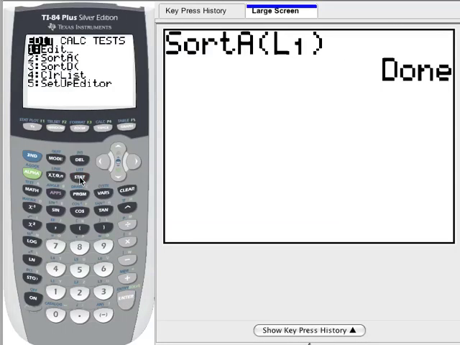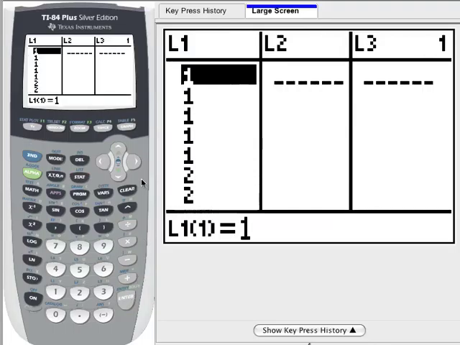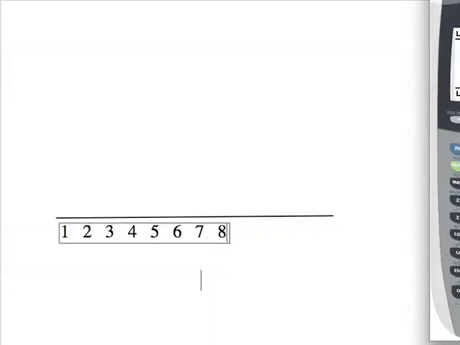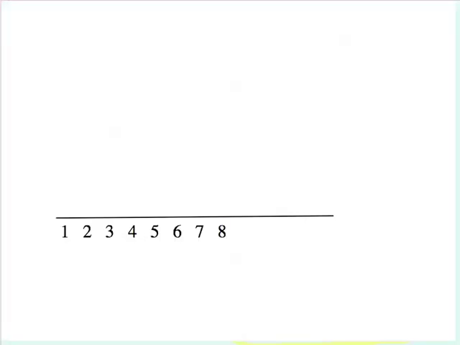So when I go back into Stat and I go to Edit, now I see my numbers in here and I can count the frequencies easily to help me do my frequency plot, okay? So I'm going to go ahead and move the calculator off to the side and we'll generate our frequency plot here. Okay, so how many 1s do we have from our distribution? So let me go back for just a second and remind you where these numbers came from. Those are all coming out of that list right there, okay?